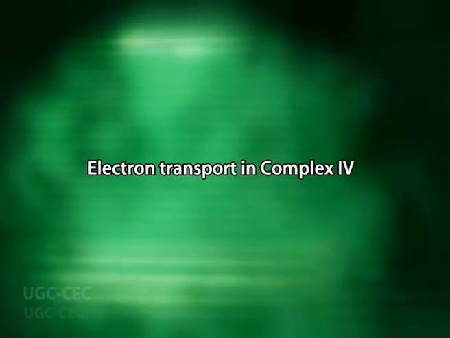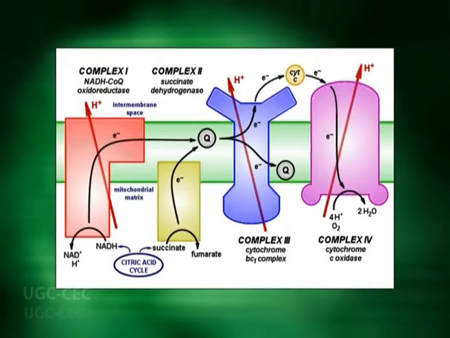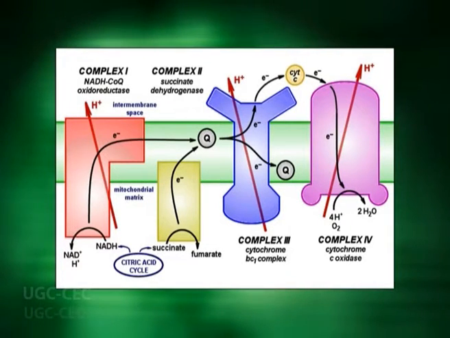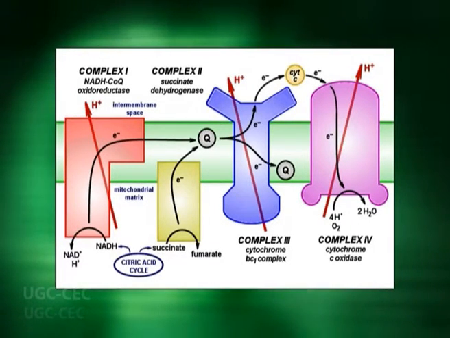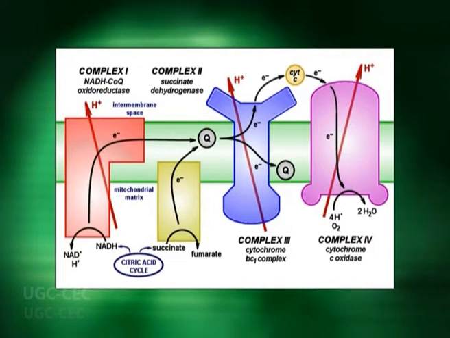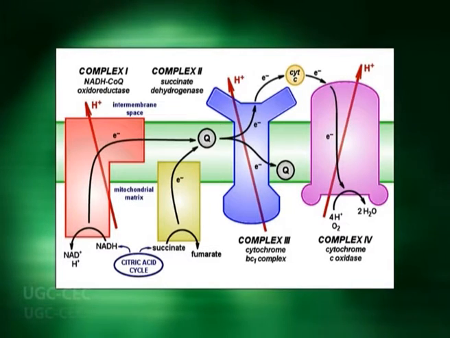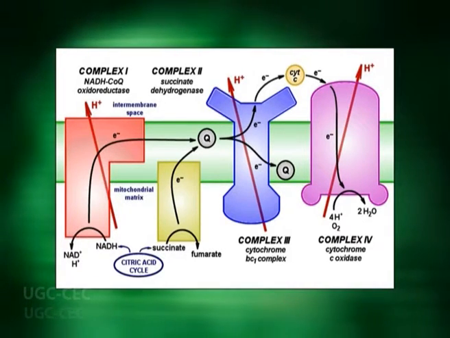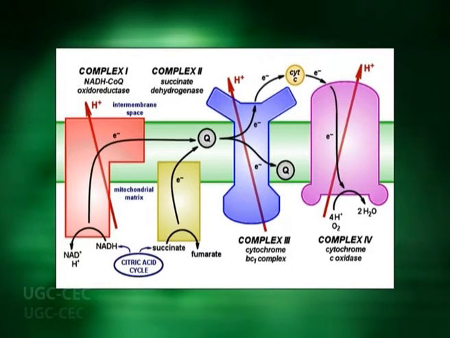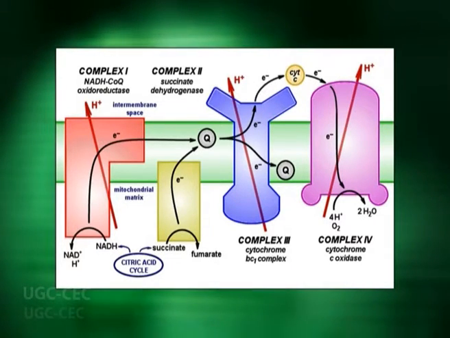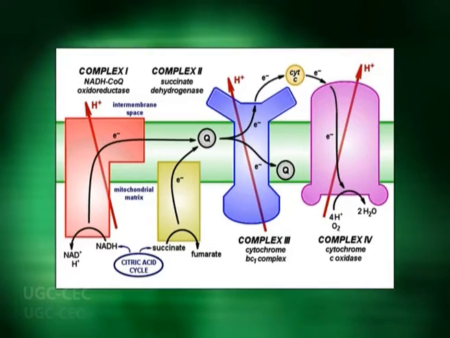Now we will see how electron transport in complex 4 occurs. Complex 4, also called cytochrome C oxidase, is named so because it oxidizes a reduced cytochrome C, which after binding to subunit 2 of this complex gets oxidized on transferring its electron to this complex.